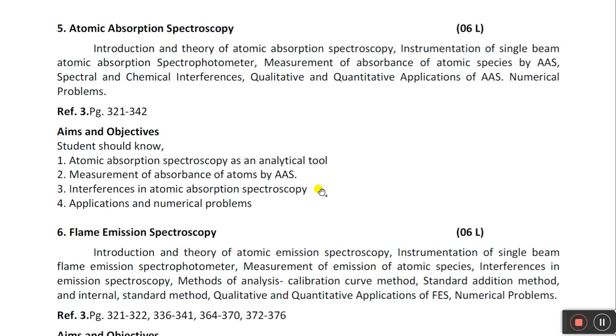Now the last two chapters: atomic absorption spectroscopy and flame emission spectroscopy. Okay, these two techniques have similar principles. In this technique, what is happening? You are injecting a liquid sample into a nebulizer, and it atomizes the sample into small liquid droplets. The liquid droplets come into a high energy flame, and due to this they get activated. Activated means they absorb energy from the flame.